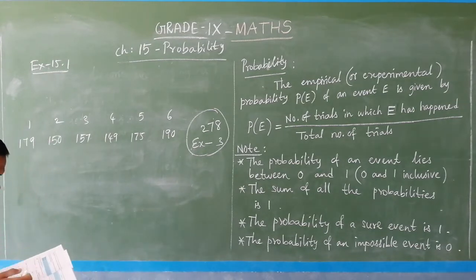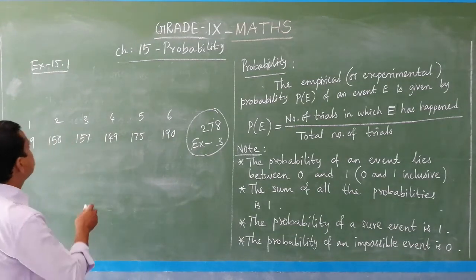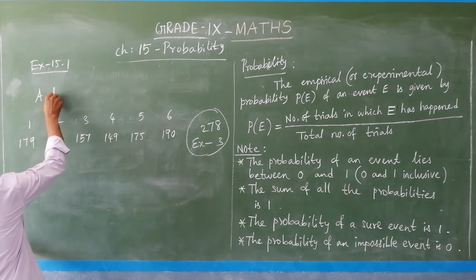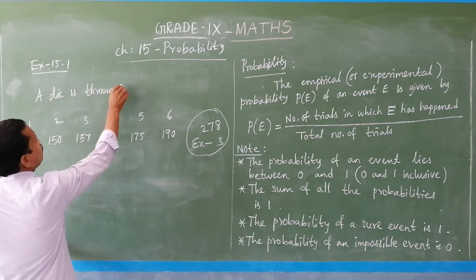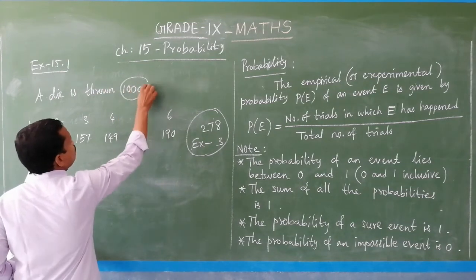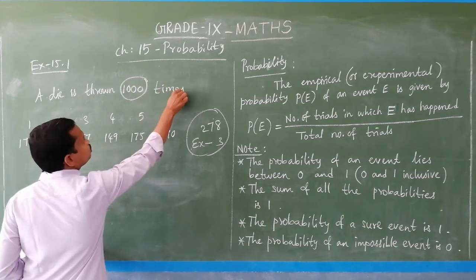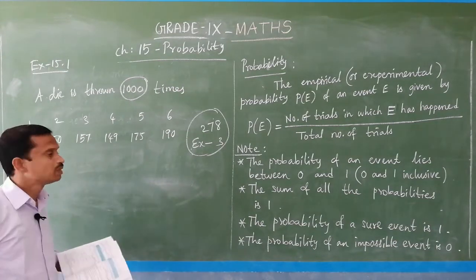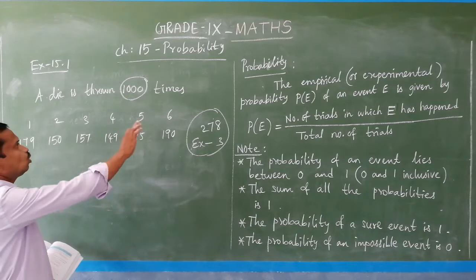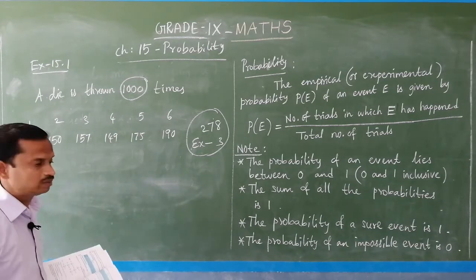Is it clear? It is given. A die is thrown 1000 times. You see, 1000 times. So, just for your understanding, no need to copy this. How many times? 1000 times.